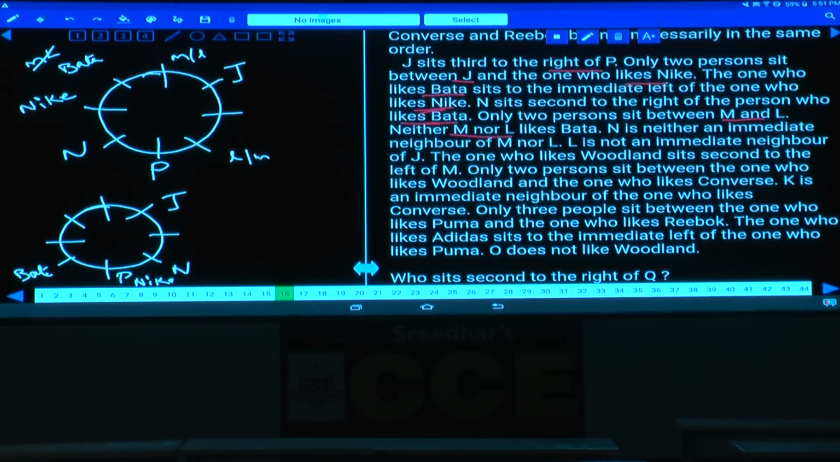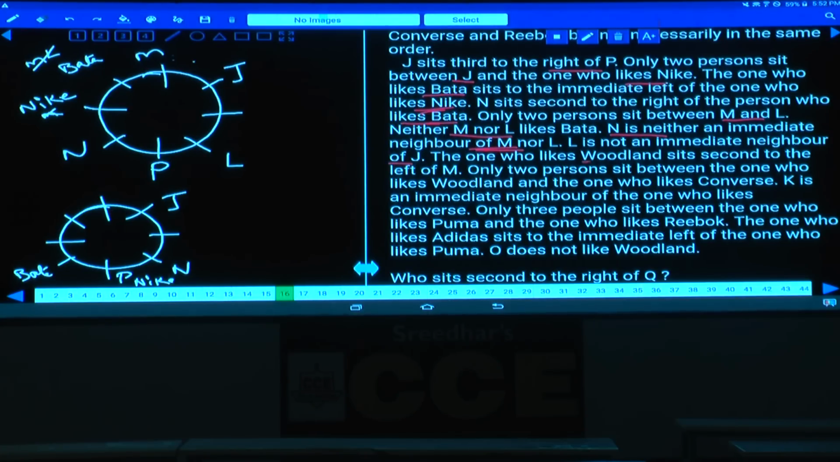Then what is the other possibility here? Tell me whether M can be at this place or not. If M is here, 2 persons between M and L, L can be here. There is again a possibility. And N is neither an immediate neighbor of M nor L. Now here, N is neither an immediate neighbor of M nor L. Hence M cannot be at this place. As M cannot be at this place, then what is the possibility here? Now this is the possibility. And L is not an immediate neighbor of J. As L is not an immediate neighbor of J, L must be at this place. Hence this person must be M. 2 persons between M and L.